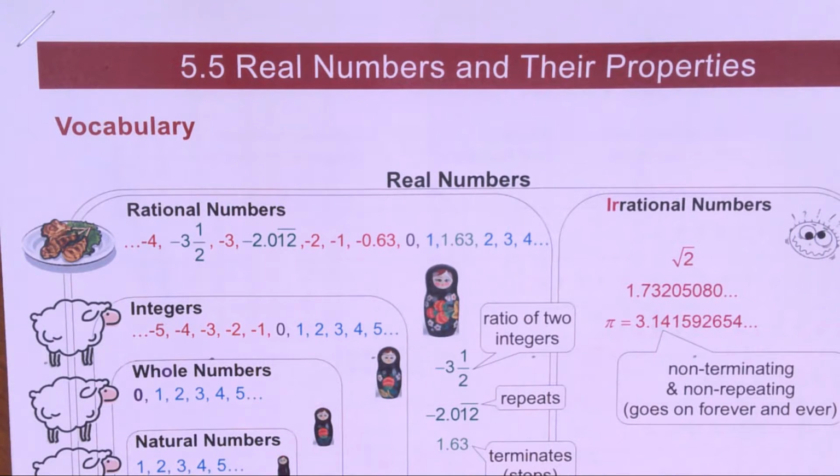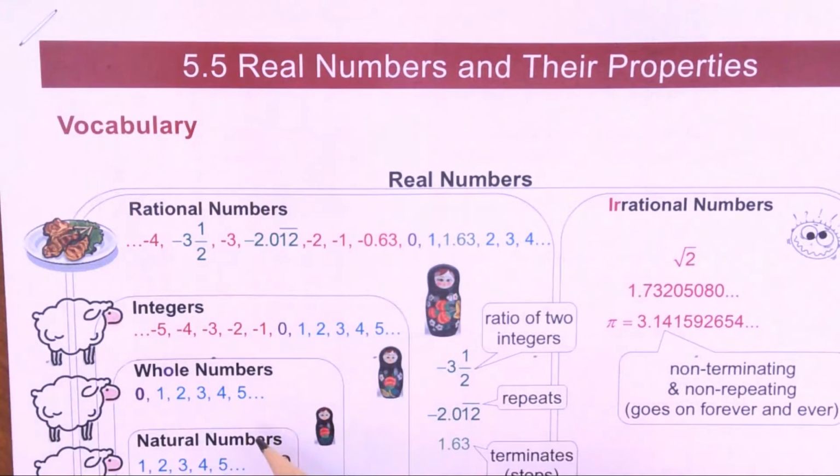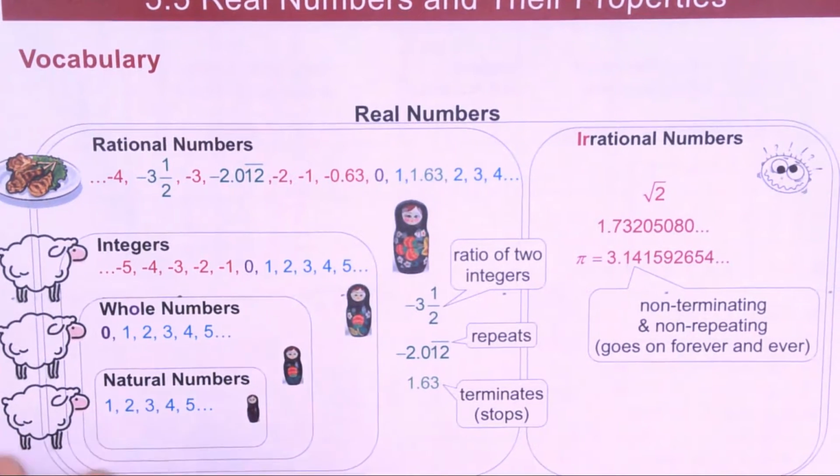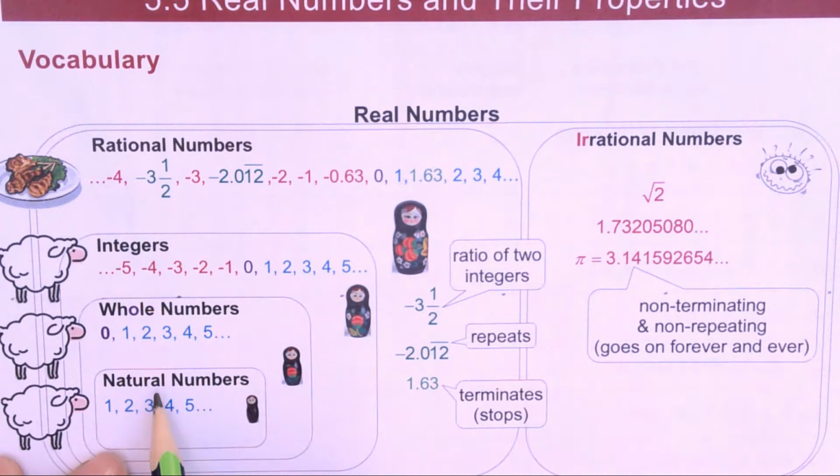Okay, so we're doing 5.5, real numbers and their properties. We've talked about different sets of numbers before, and now we're just going to talk about them again. We have three sets of numbers: the natural numbers, whole numbers, and integers, and we've talked about them before.